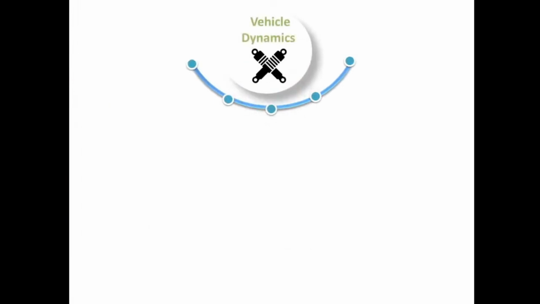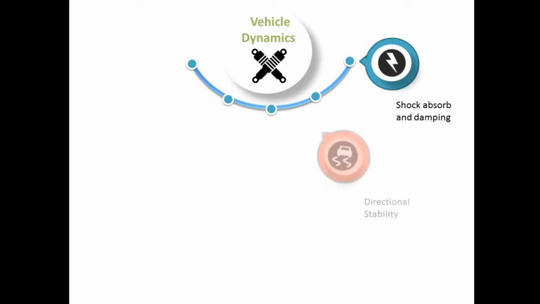Vehicle dynamics includes two major systems, the suspension system and the steering system. Now what are the functions performed by this system? Firstly, to absorb the shocks and vibrations and damp these absorbed shocks and vibrations using dampers. This is the primary function of the system.